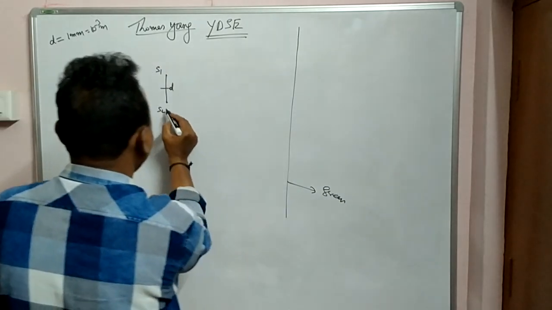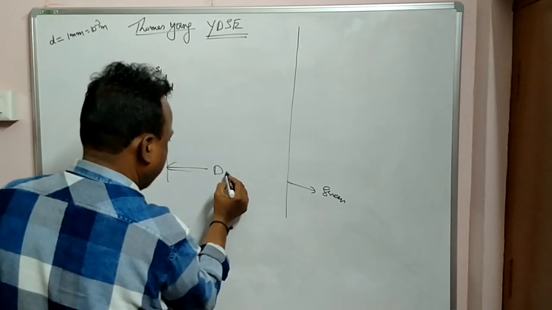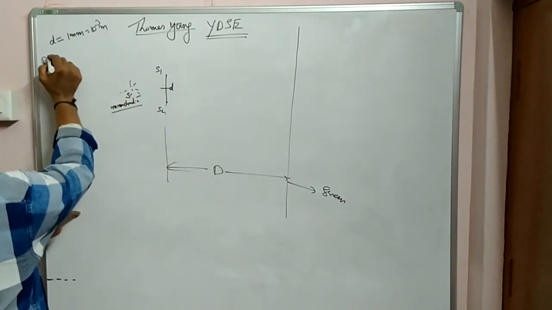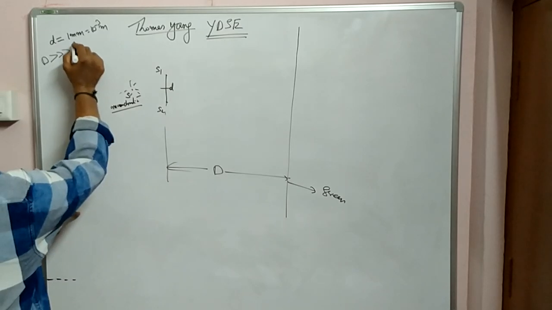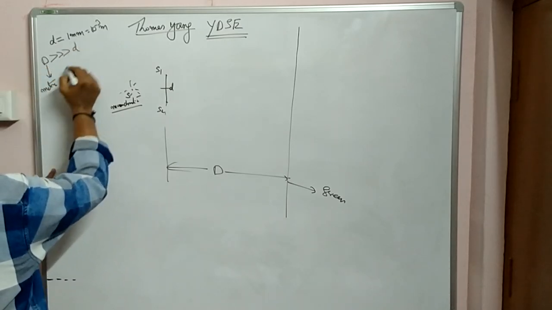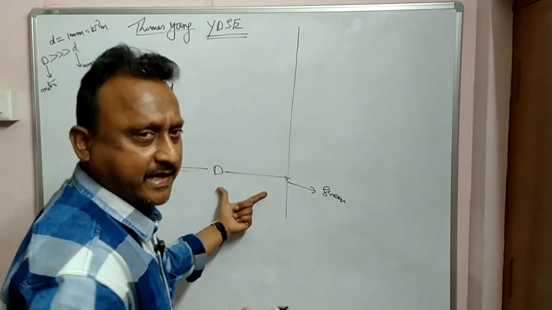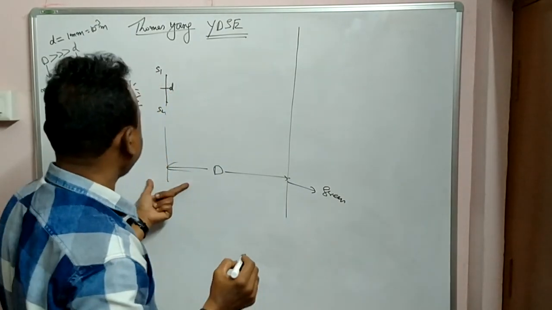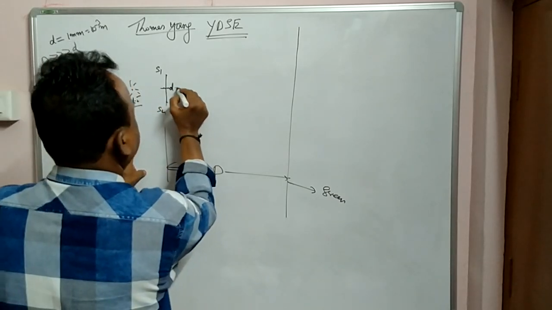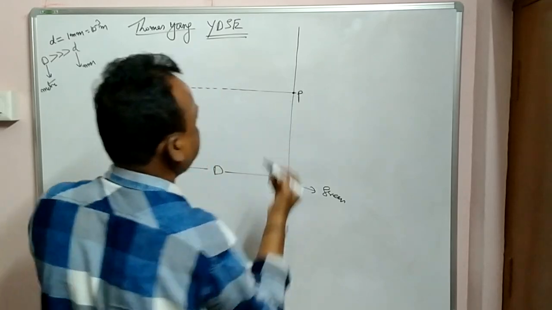And please make a note, the distance between the screen and the slits, D, is very much larger than small d. That means this is in meters, and this is in millimeters. So compared with capital D, the distance between screen and slits is very large. Okay, and this is the central line I am drawing. Let P be the point.